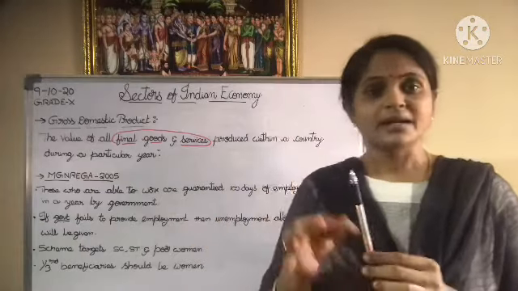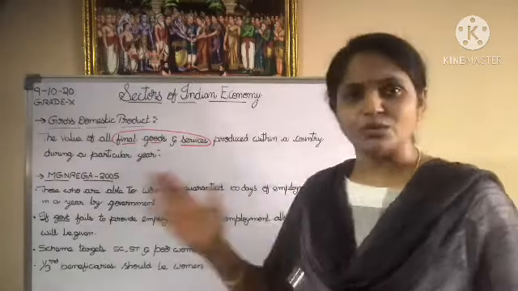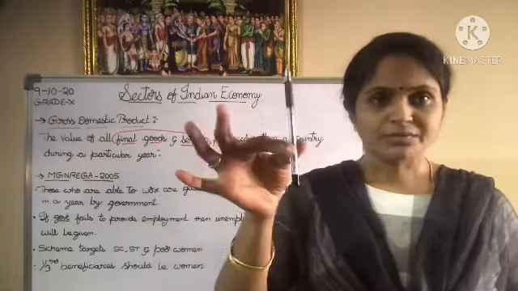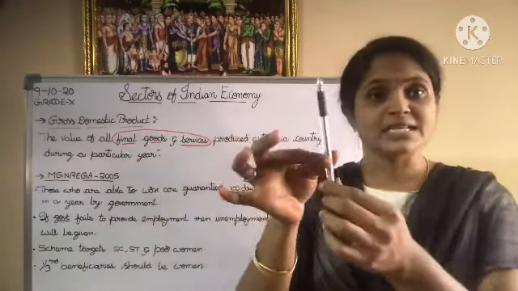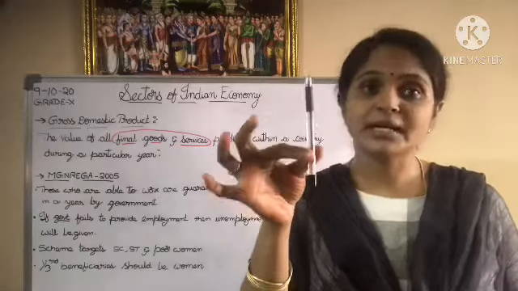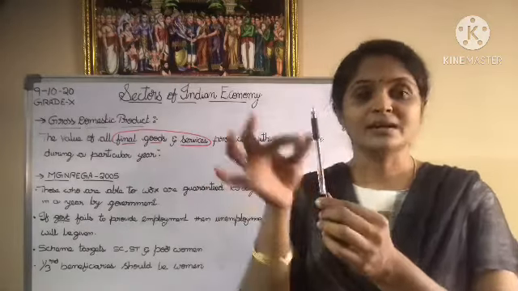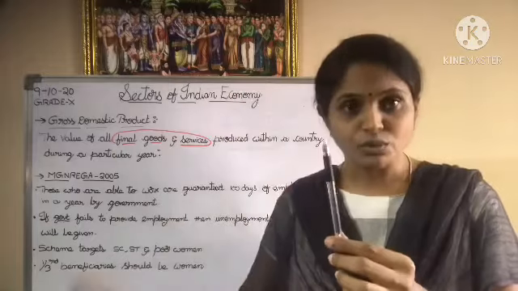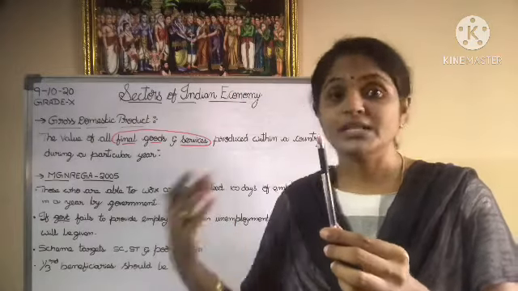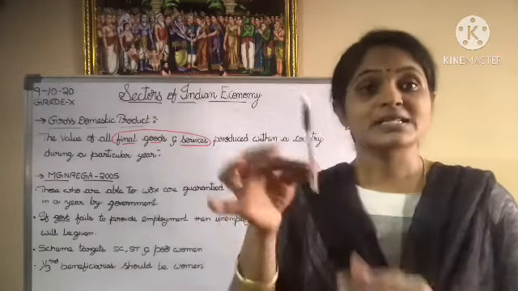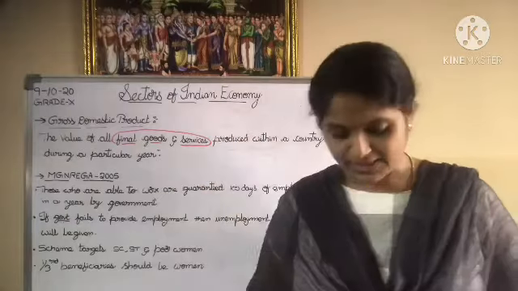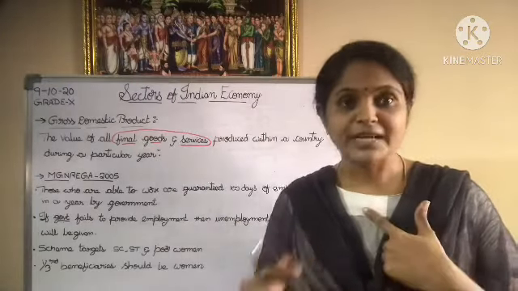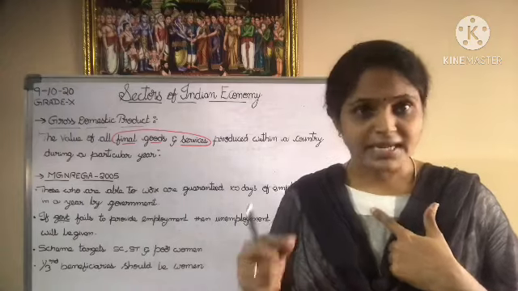And I am always saying final good, final good. Now, what is the actual meaning of final good? A good which is ready to be used by the consumer is called the final good. A good which is ready to be used or ready to be consumed by the consumer is the final good. This dupatta is the final good in the cloth industry. My dress is the final good from the textile industry.